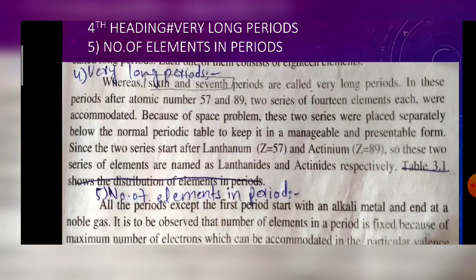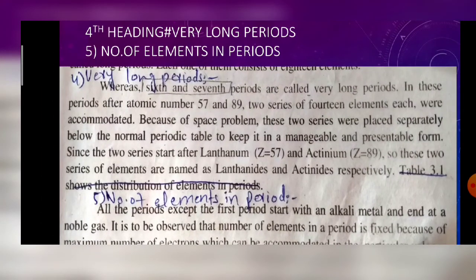That's why scientists arrange the elements after lanthanum in the 6th period, which has atomic number 57, and after actinium.